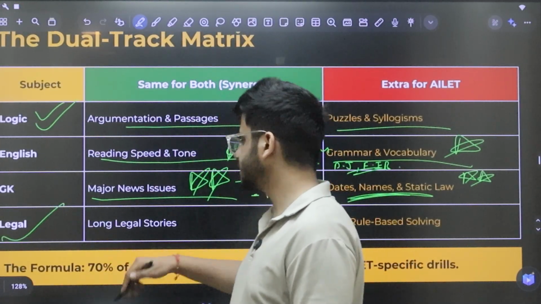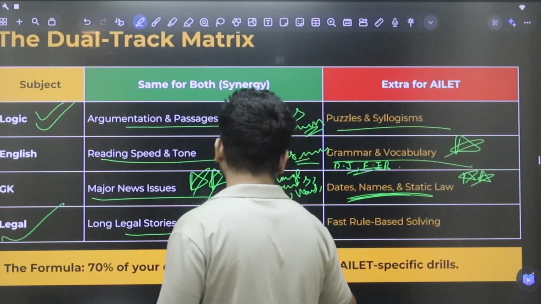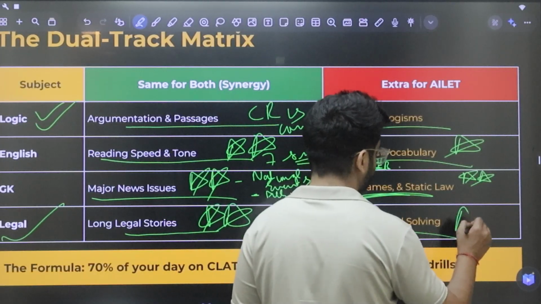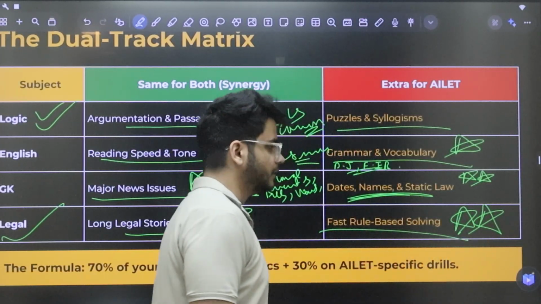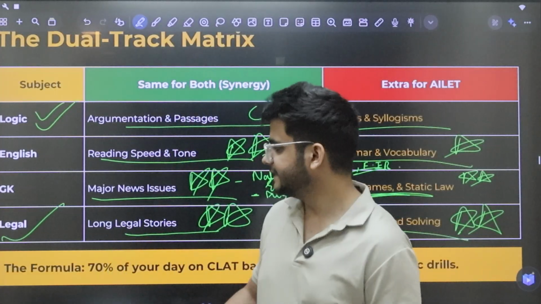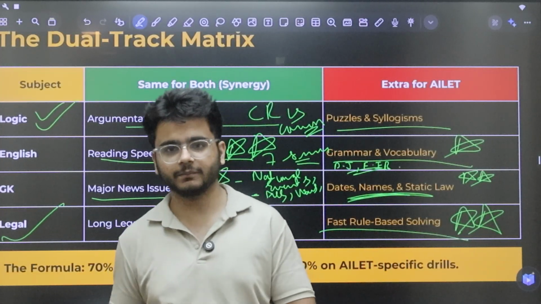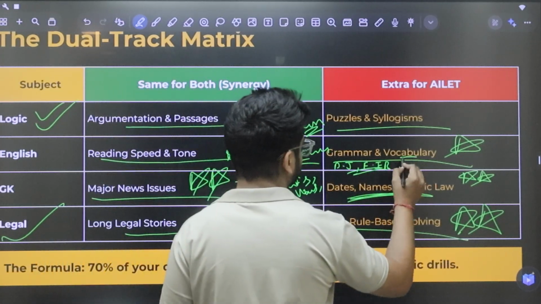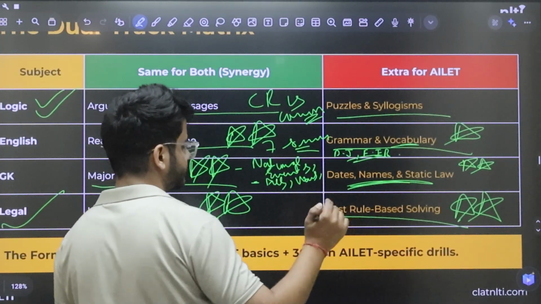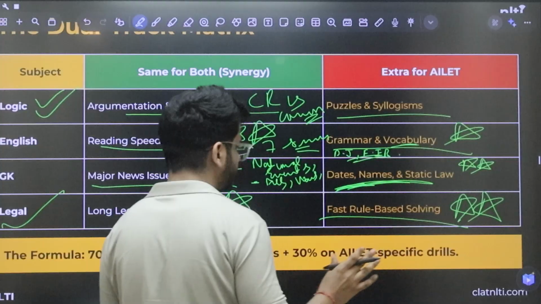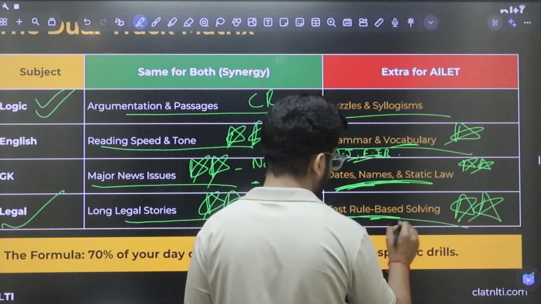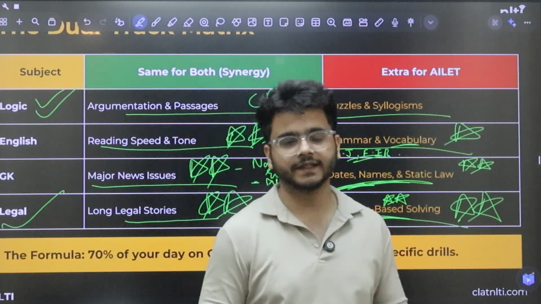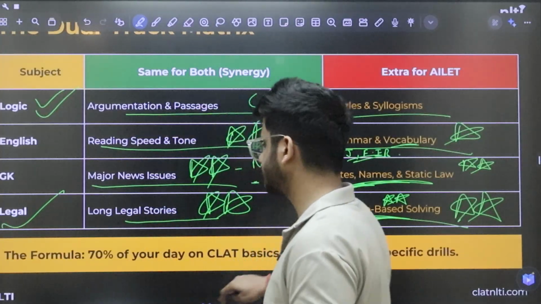And then again in the legal section, long legal stories, as we discussed, you just have a passage and then you have questions underlying. But in ALET, there will be rule-based solving, principle and fact-based. So this is very, very obvious. 70 to 80% of the syllabus is same. Just the difference is you have to do vocabulary, you have to do some sort of static law, that is also more or less common only, and then the main part is rule-based solving. That is very, very easy. In fact, legal of ALET is easier as compared to CLAT.